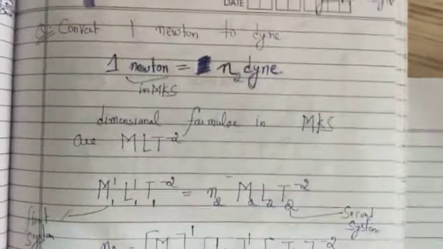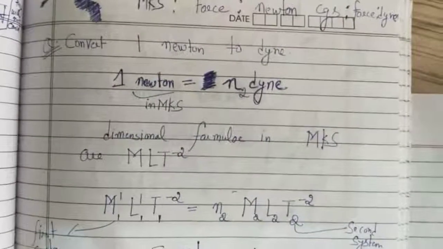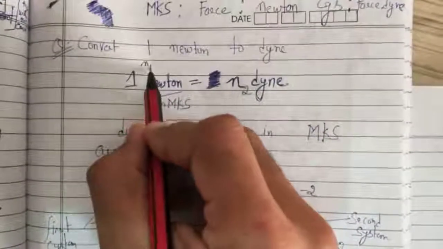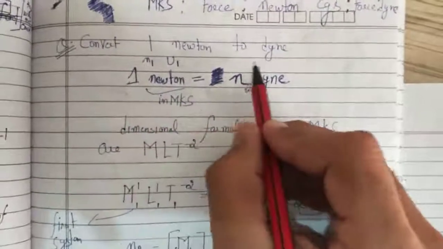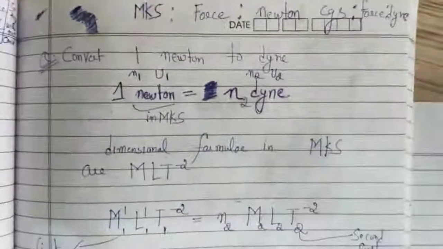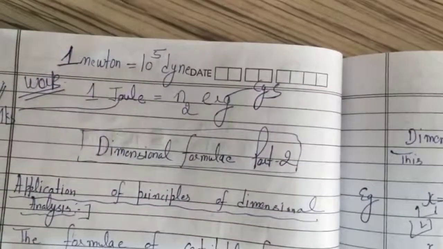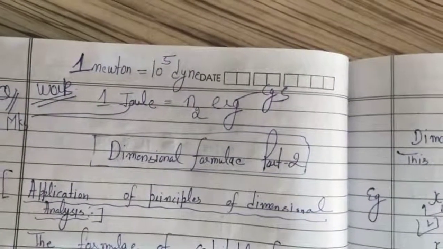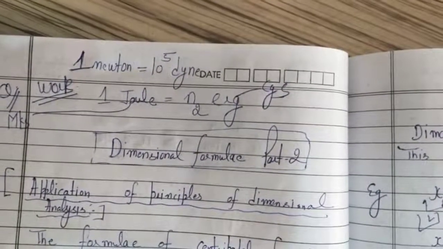So this is your homework. Convert 1 Newton to dyne. This is N1, this is U1, and this is U2. You have to find N2. This is your target. And third homework is you have to convert 1 joule equal to how many erg. These both are the units of work.